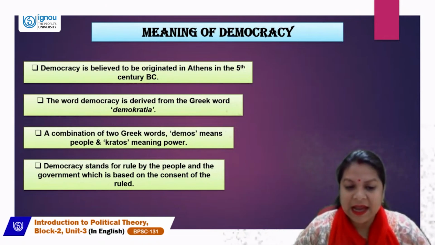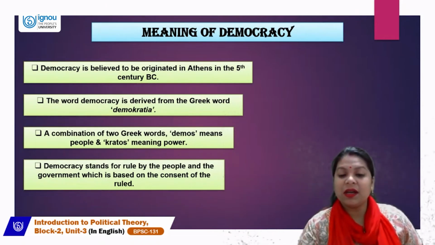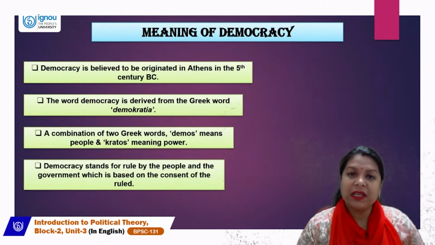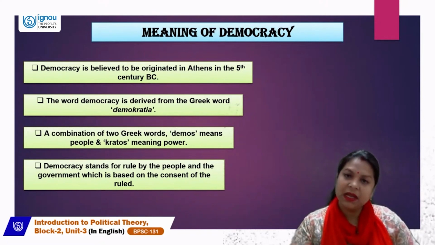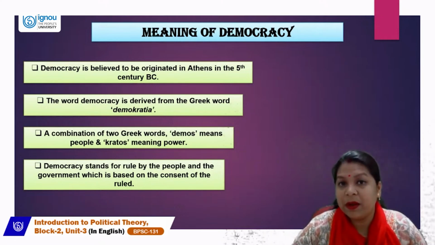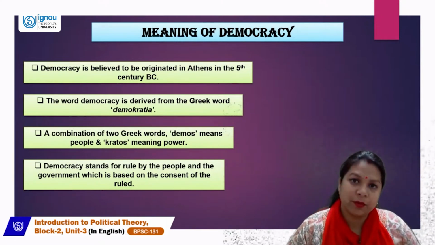So democracy stands for rule by the people, and the government which is based on the consent of the ruled. It is very important to understand that democracy means the rule of people and not by any monarch who inherited that position.